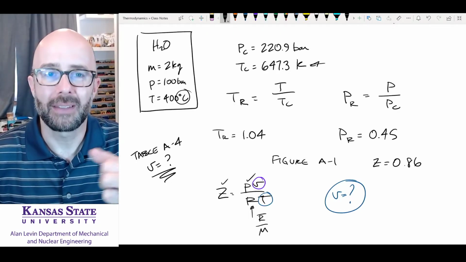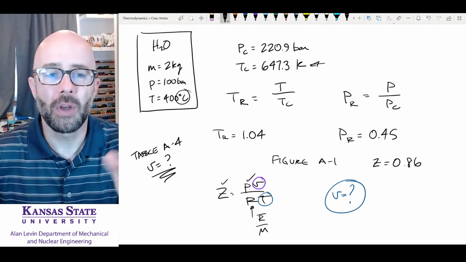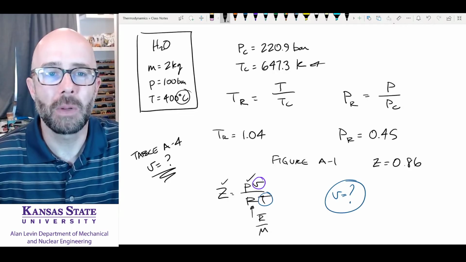But common gases, nitrogen, oxygen, carbon dioxide, all of those things that are gaseous in every common situation, we could assume to be ideal gases.